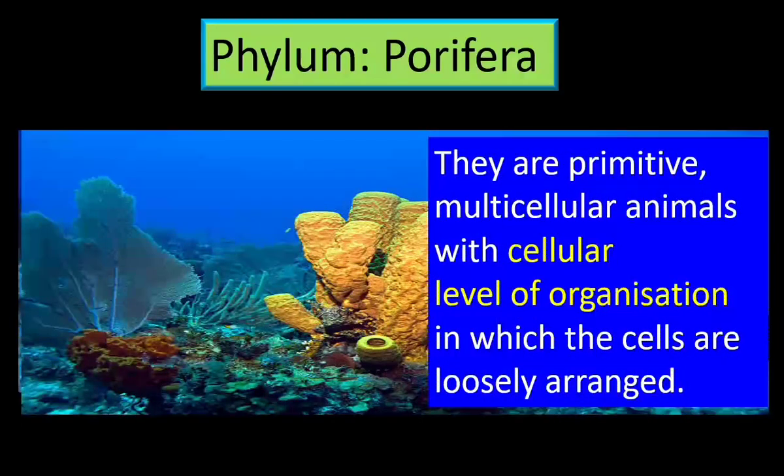What is cellular level of organization? In multicellular organisms, when the cells do not arrange into tissues, that is cellular level of organization. The cells are loosely arranged, so there is no tissue formation. Because of this reason, the members of Porifera are primitive multicellular animals. They show cellular level of organization.